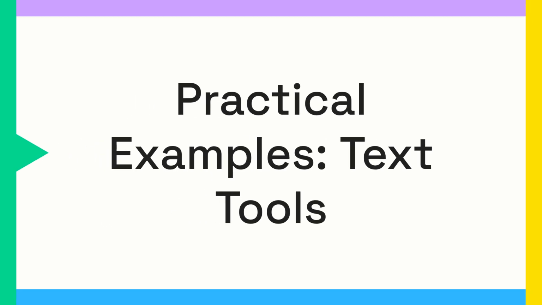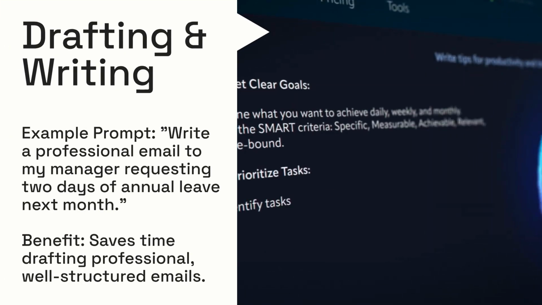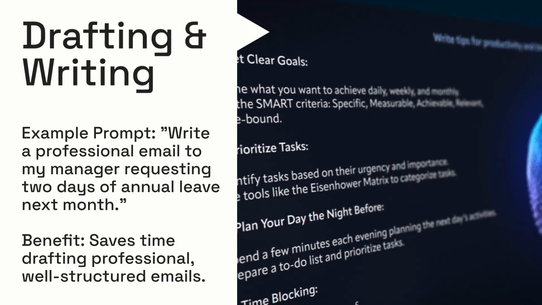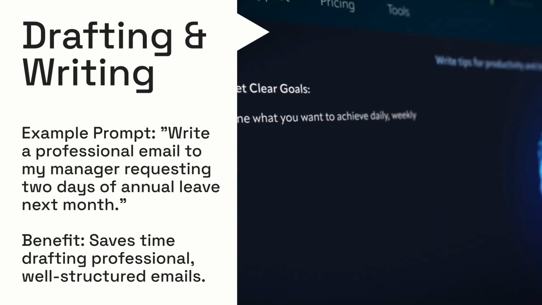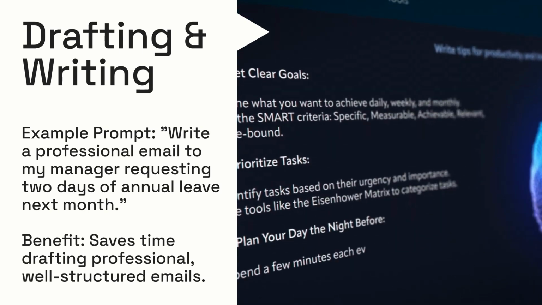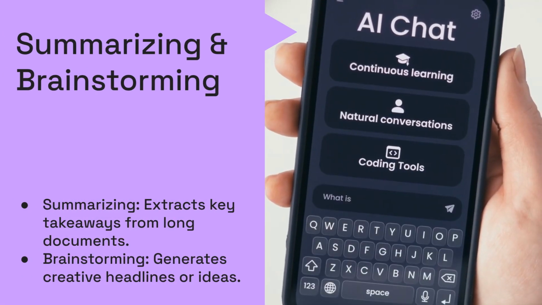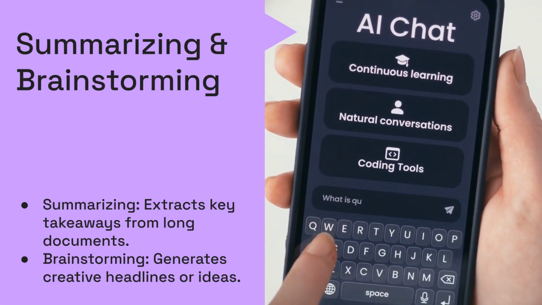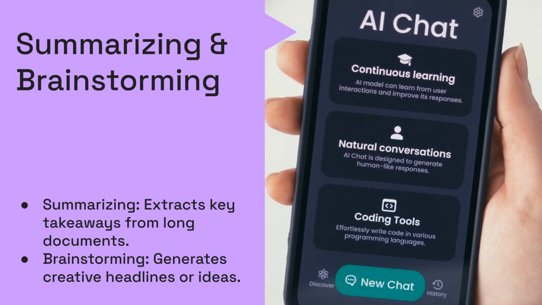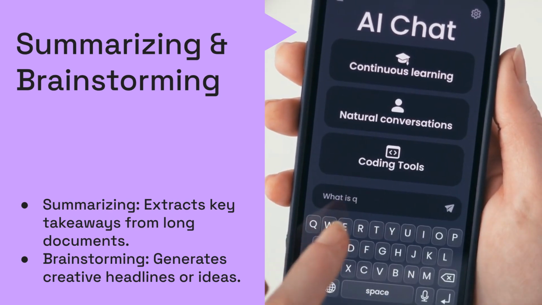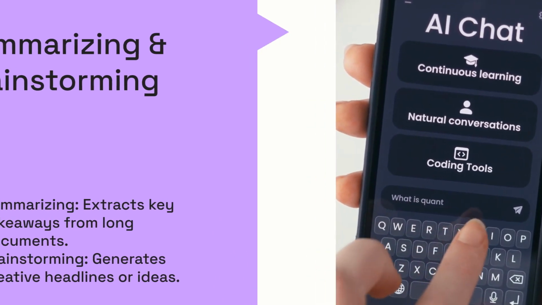Now that we know what generative AI is and how it works, let's look at how you can use it every day, starting with text-based tools like ChatGPT or Gemini. Text-based AI is excellent for drafting and writing. You can save significant time by having the AI generate professional emails or other written content based on simple instructions. You can also use these tools to quickly summarize key takeaways from a long document, improving your comprehension, or to brainstorm creative starting points for new content.